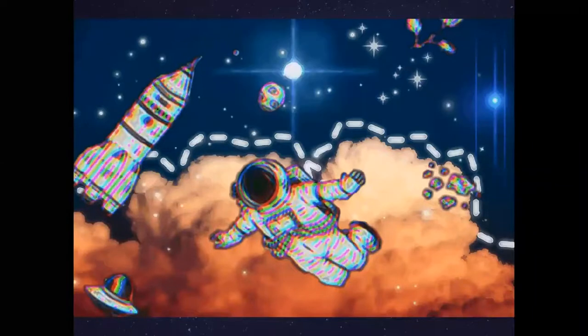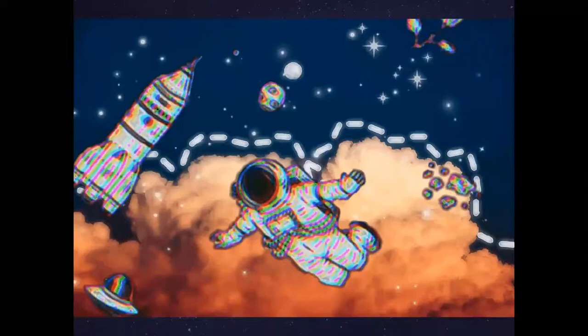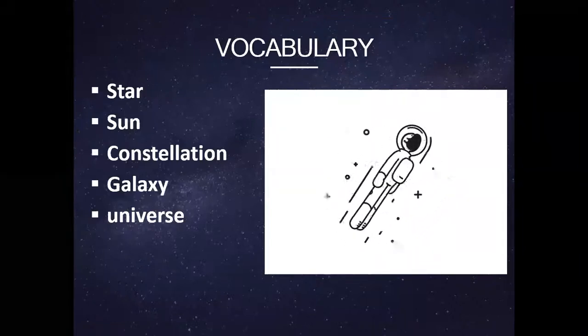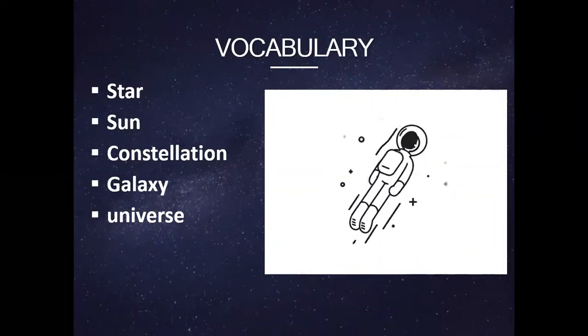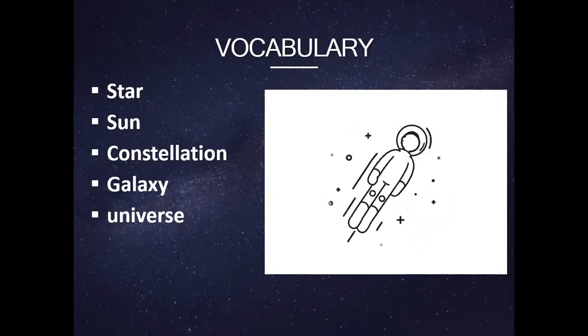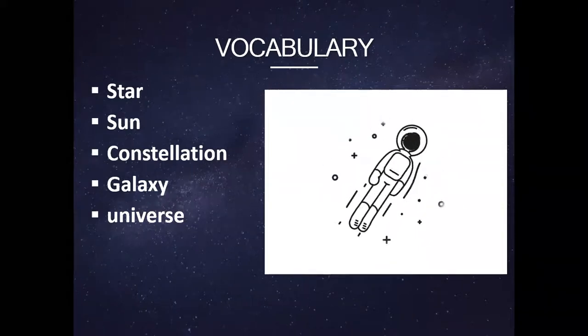Today, inshallah, we are going to talk about other objects found in the space. So, we don't only have planets and moons and the sun, we have other things found in the space. Till now, the space has no end, because with more technology, we actually discover more and more about space and discover more planets, for example. So, in this lesson, we are going to talk about other objects found in space.